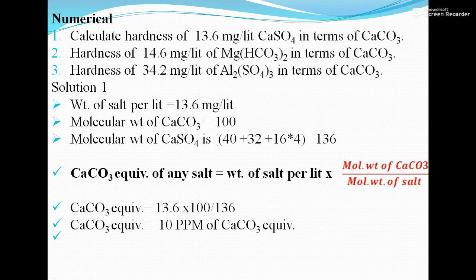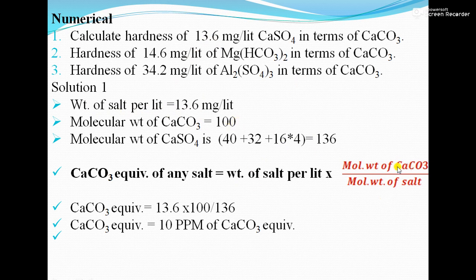So you can see directly the numerical. Calculate the hardness of 13.6 milligram per liter of calcium sulfate in terms of calcium carbonate. As I discussed, if the valency of calcium carbonate and the given salt is the same, you can use this formula: calcium carbonate equivalent of any salt is equal to weight of salt per liter into molecular weight of calcium carbonate divided by molecular weight of salt. So 13.6 is the weight of salt per liter.